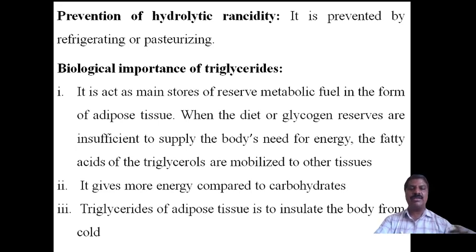Then the already reserved triglycerides undergo hydrolysis and are used by the tissues to give energy, and that energy is utilized for the survival of the human being or organism.